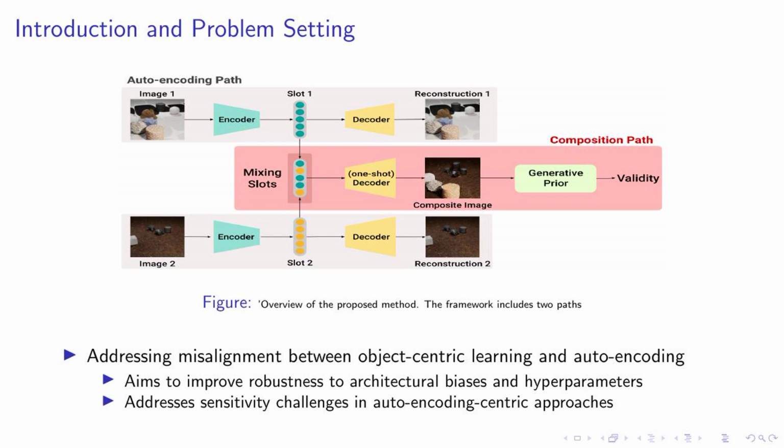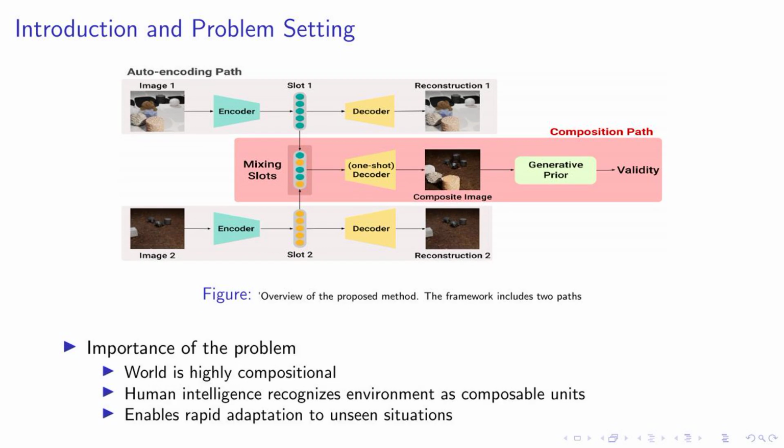Let's delve into the heart of our problem. Our world is inherently compositional. Made up of countless combinations of distinct units, this is a concept that human intelligence has mastered, recognizing our environment as a collection of these composable units. This ability is what allows us to adapt quickly to new and unseen situations.